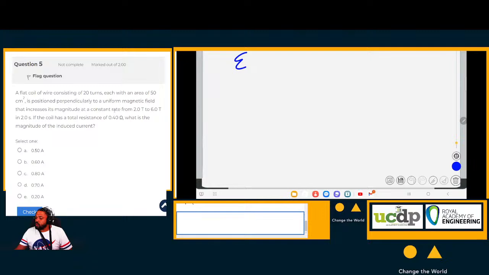So induced EMF is equal to negative N times the change in BA cosine theta.